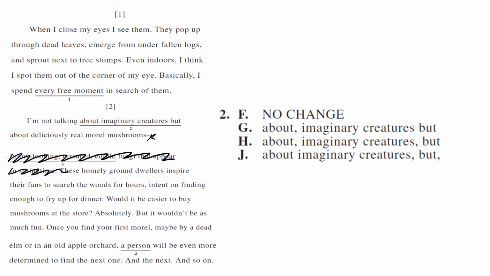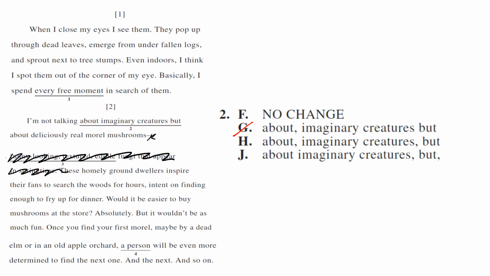So now let's just break down all the commas that we have. Let's look at choice G first. We have this comma after imaginary creatures. If we use that, it's going to be the move rule or the remove rule. Can we take out everything that comes before the word imaginary? If we did that, we would start by reading imaginary creatures, but about deliciously real morel mushrooms. That doesn't make sense, right? So we cannot remove this, we cannot move it. So G is definitely out.